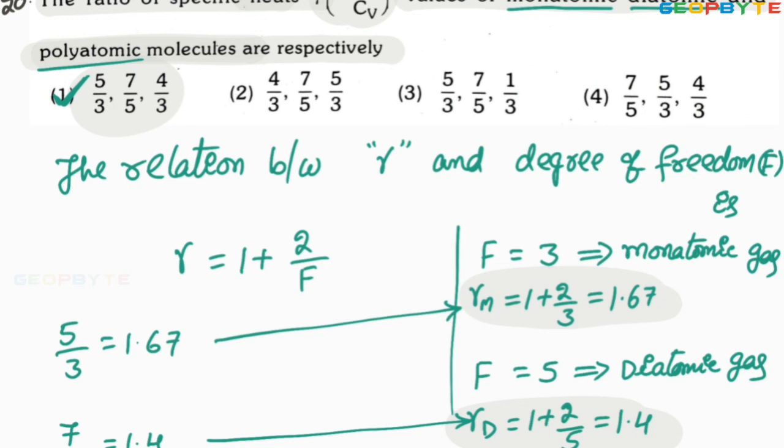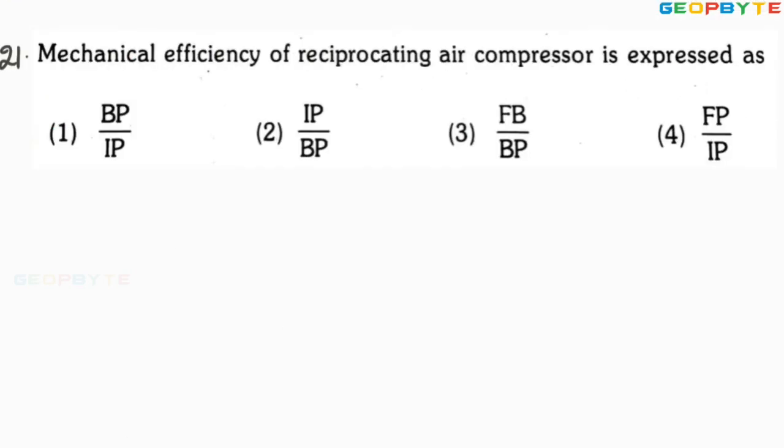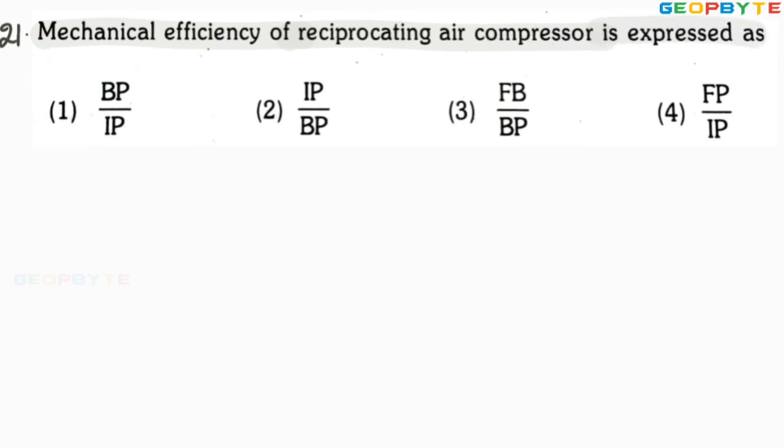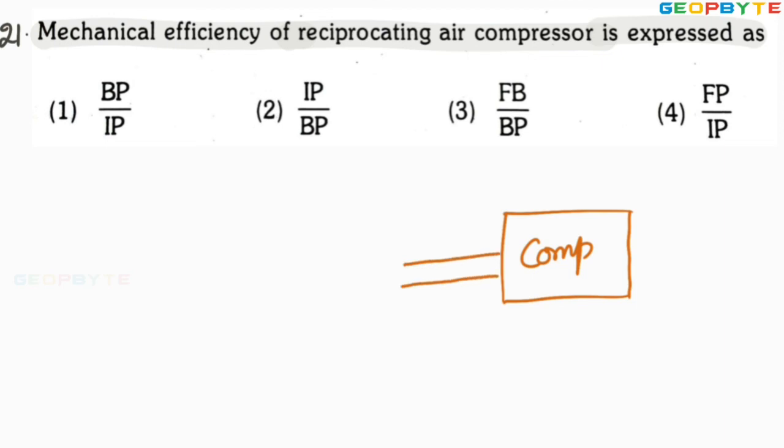Let us take another problem. Look at the last problem. Mechanical efficiency of reciprocating air compressor is expressed as, it is like this. This is your compressor. As you know, compressor comes under power consuming devices. For that, a motor may be connected to drive the compressor.